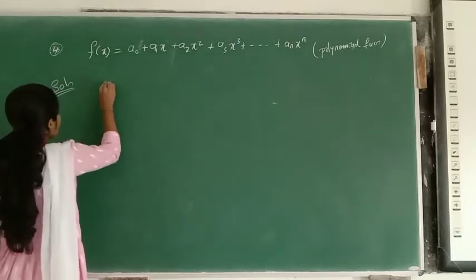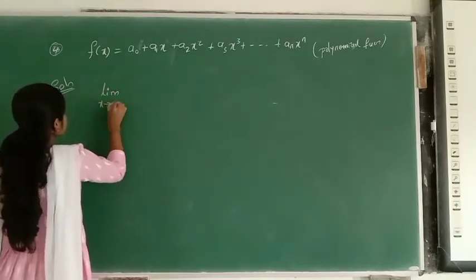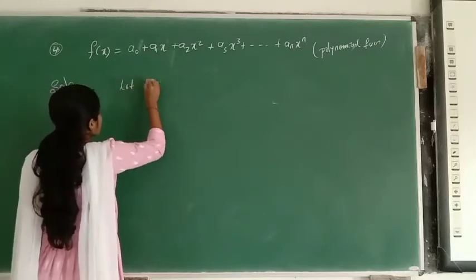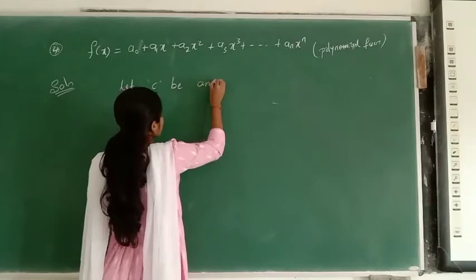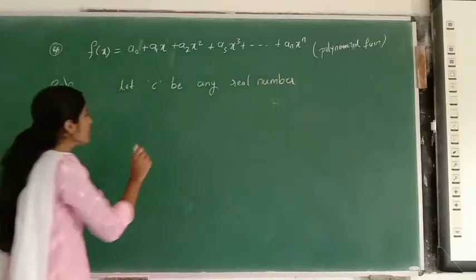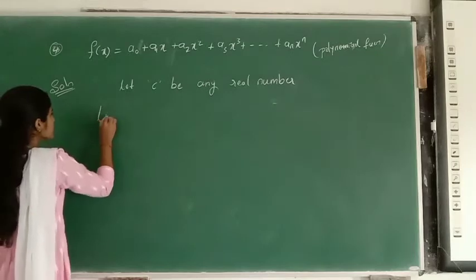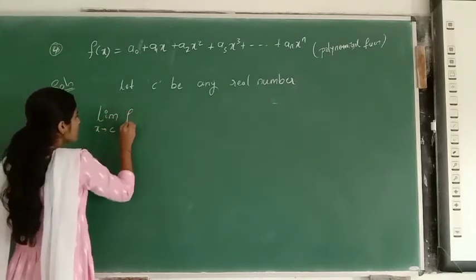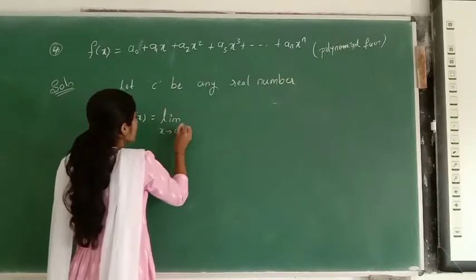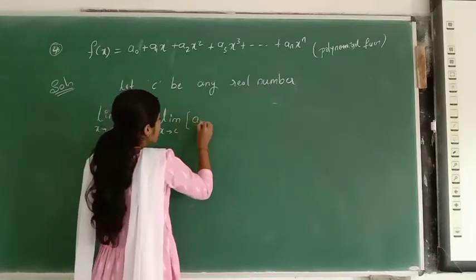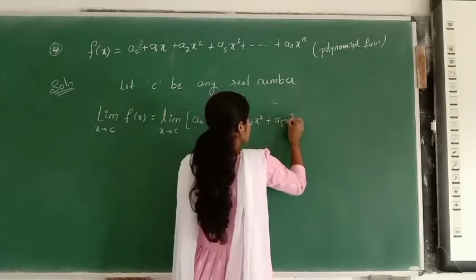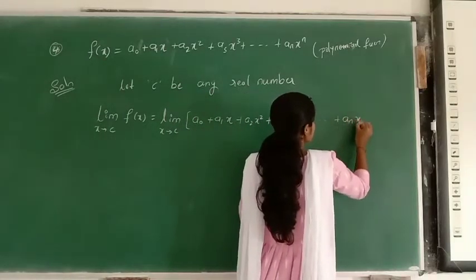See here, f of x is equal to a0 plus a1x plus a2x square plus a3x cube plus so on plus an x power n.